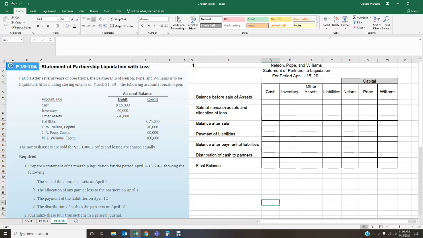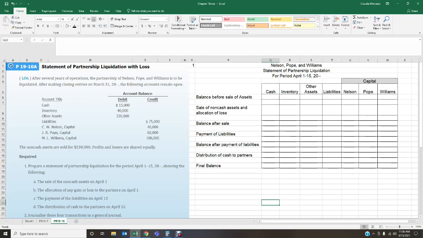So I've created this Excel template here. We have the name of the business here, Nelson, Pope, and Williams, and this is the statement of partnership liquidation for the period of April 1st through the 15th. What I have set up is each of the accounts that we have open as of this period. We've got cash, inventory, other assets, liabilities, and then we have our three capital accounts. This is the layout we're going to follow, and then of course we're going to address these requirements down here.